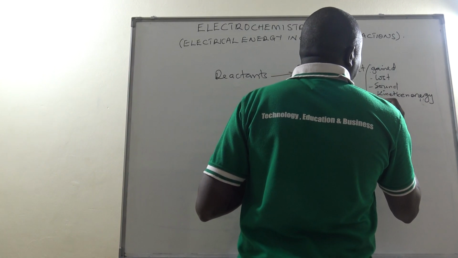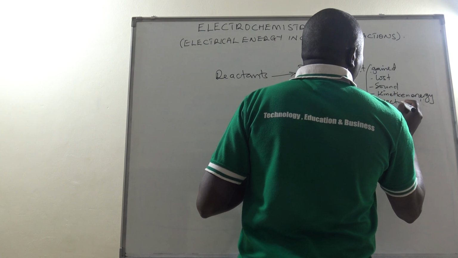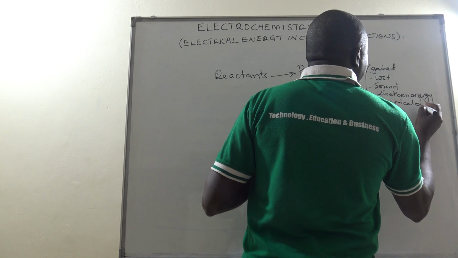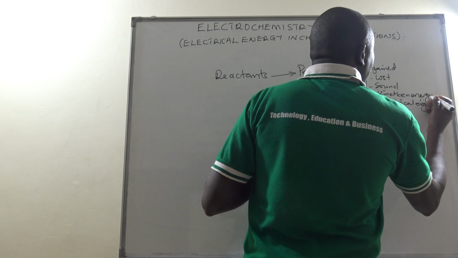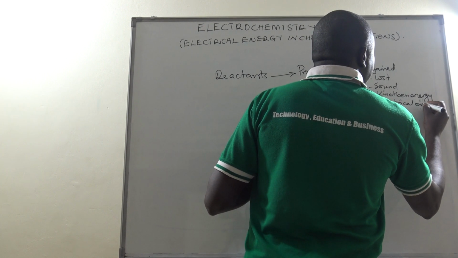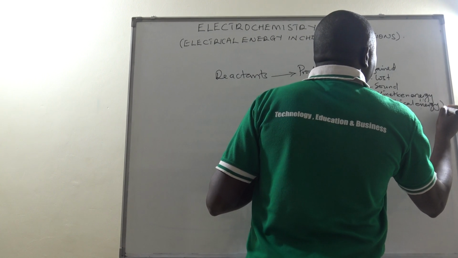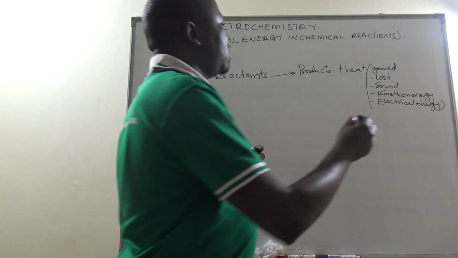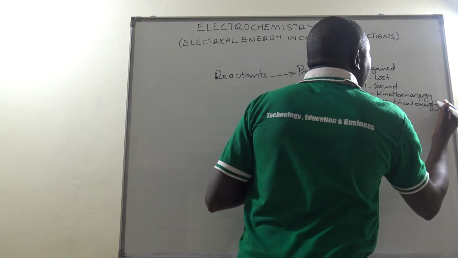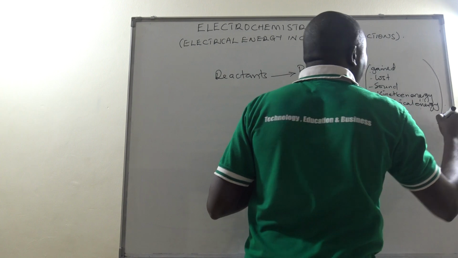And sometimes we have got electrical energy. Electrical energy or electricity can also be generated as a result of the chemical reaction.